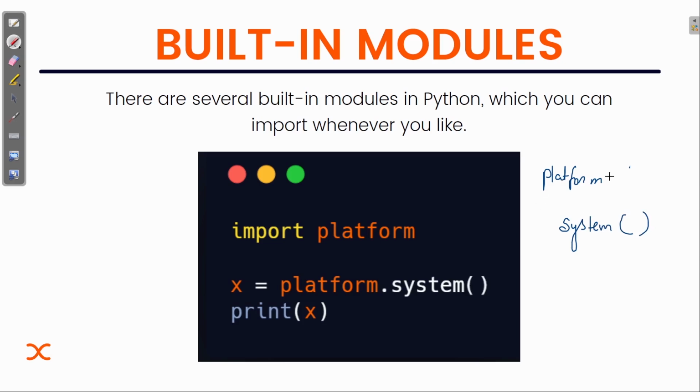In this code, I'm importing the platform module, the built-in module, and then calling the system function, and that will print information about the system on which we are executing. That's what is happening here. Let me just erase it.